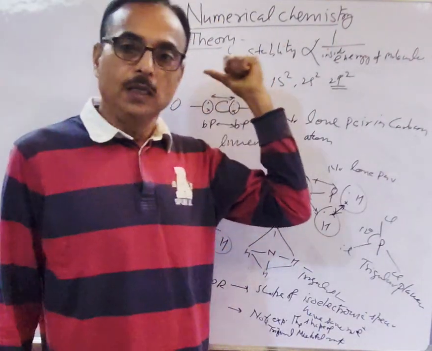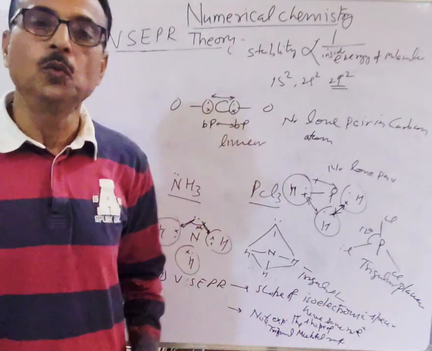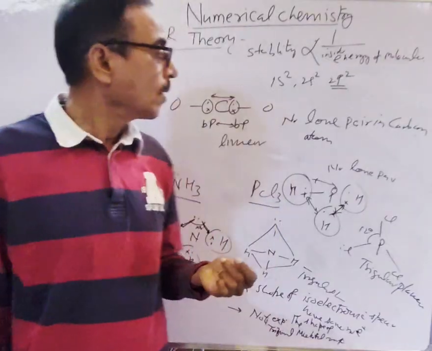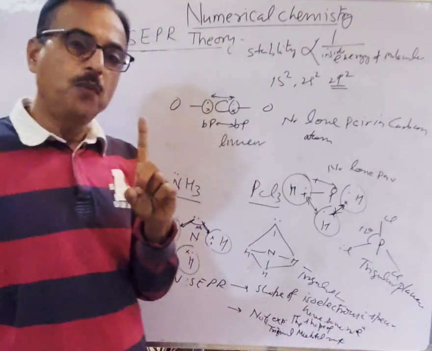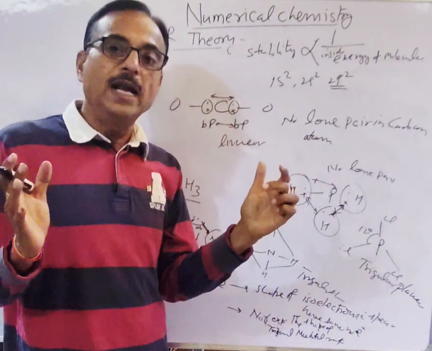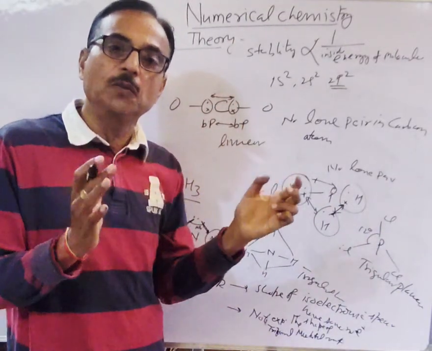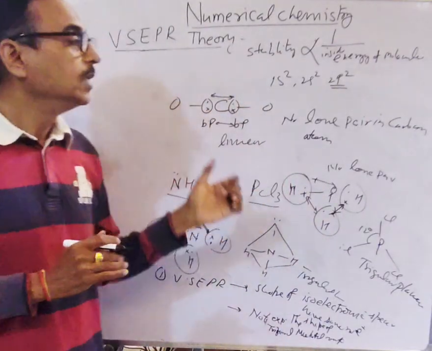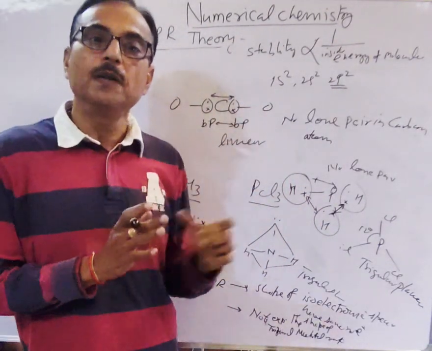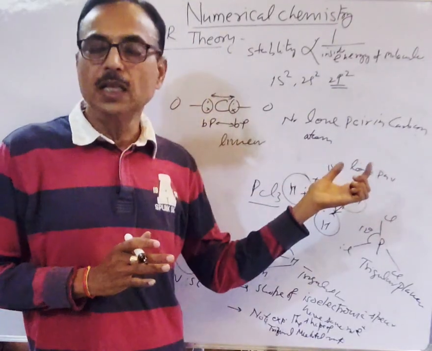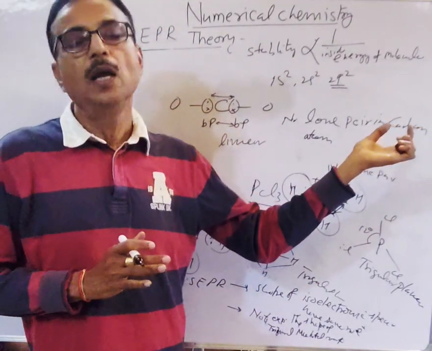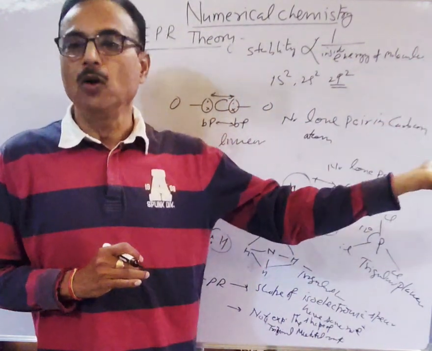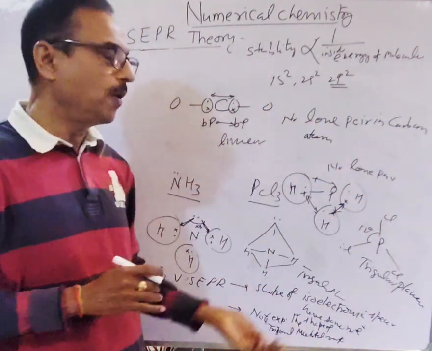I think you understand what the VSEPR theory is. VSEPR theory came into existence to explain the geometrical shape of different compounds. So the first point: the atoms adjust around the central atom in such a way that there is minimum repulsion between the electrons. The second point: repulsion between lone pairs is higher than the repulsion between lone pair and bond pair, and the least repulsion is between bond pair and bond pair. So you can decide the shape of various compounds.